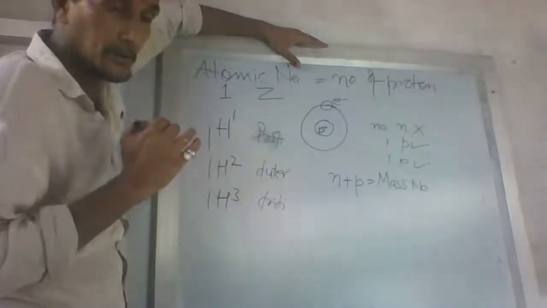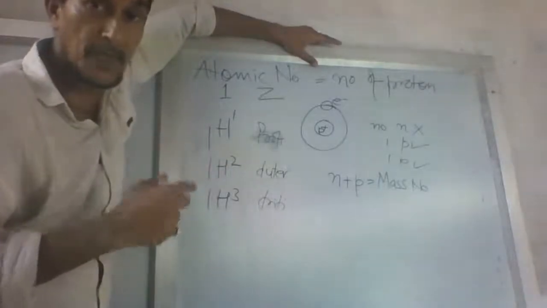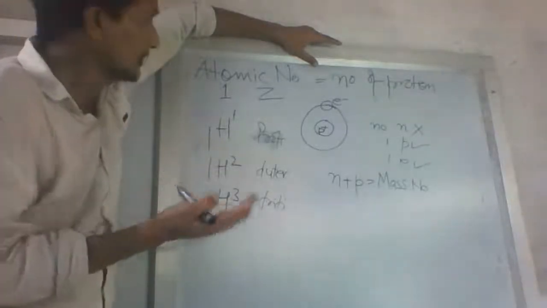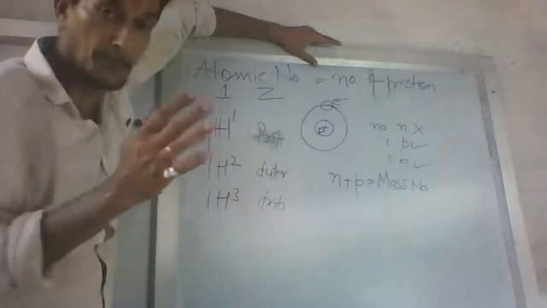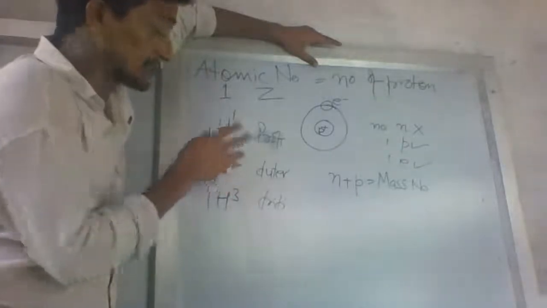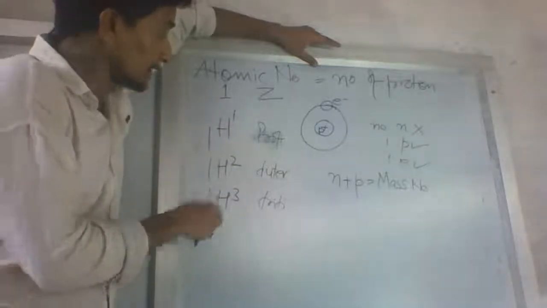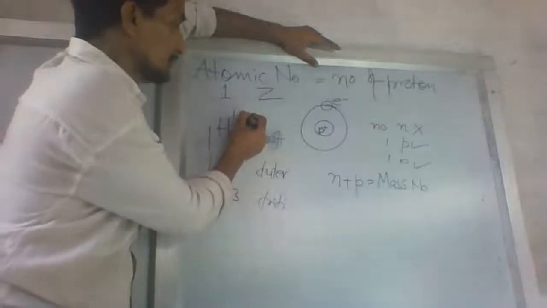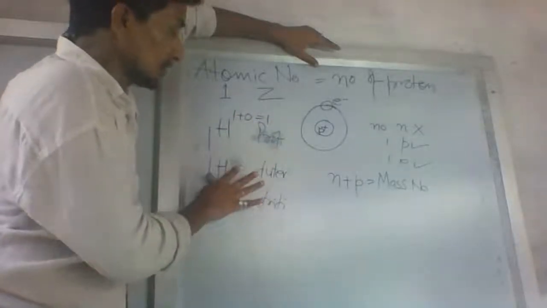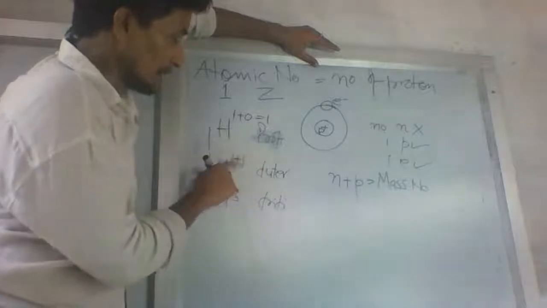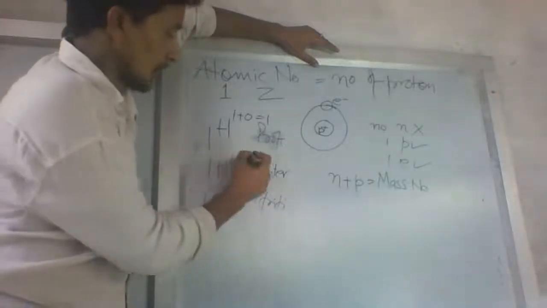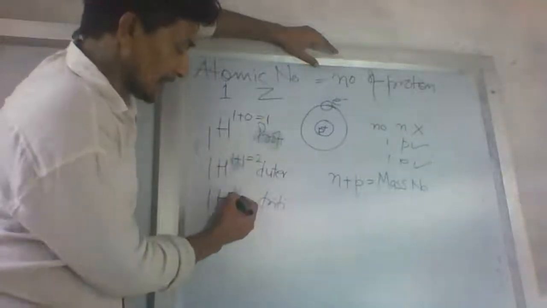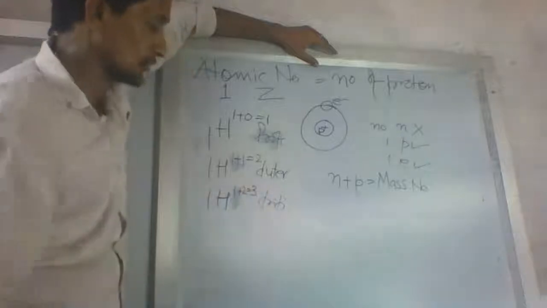Iso means similar, एक जैसा. Isotopes means similar atomic number. The number of protons is similar, but the sum of protons and neutrons is different. Here, in normal hydrogen, there is no neutron: 1 plus 0 is equal to 1. In deuterium, 1 proton and 1 neutron is equal to 2. In tritium, 1 proton plus 2 neutrons is equal to 3.